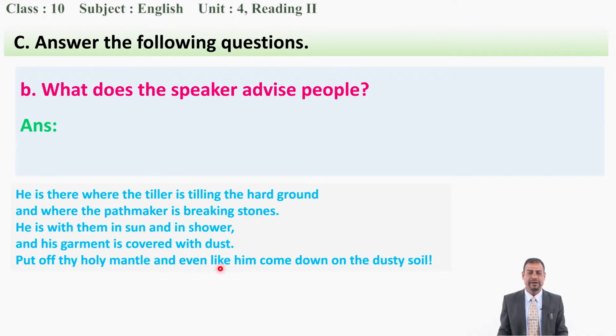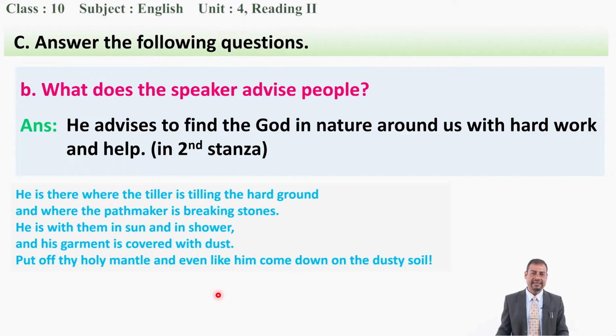Okay, I hope you might have finished your answer. Your answer can be like this: he advises to find God in nature around us with hard work and help. You can find, he is there. He means who? God. He is there where the tiller is tilling the hard ground. It means God is there with the person who is working very hard, with the farmer who is plowing his field. Okay, is it clear to you?